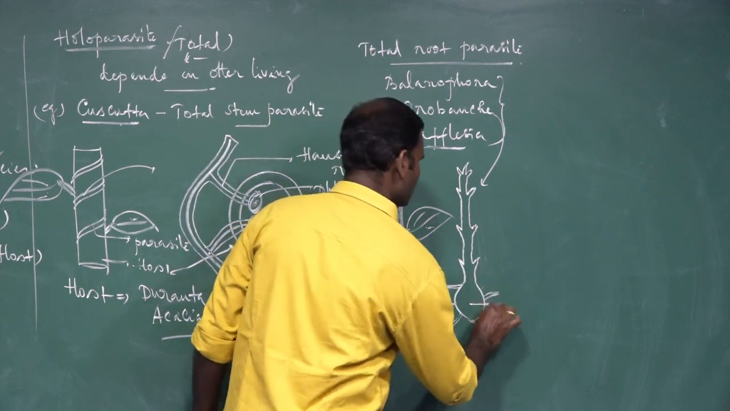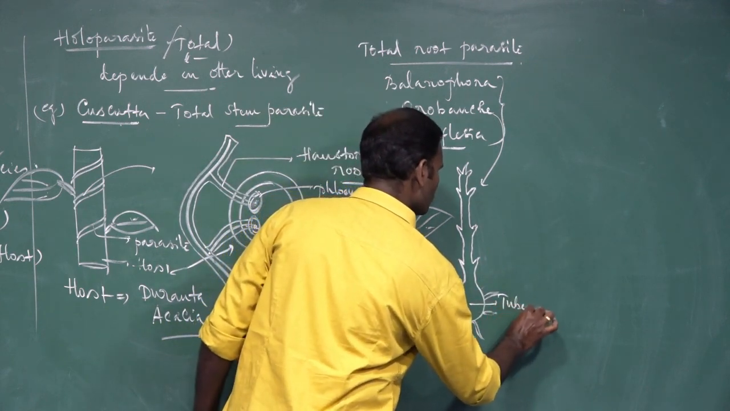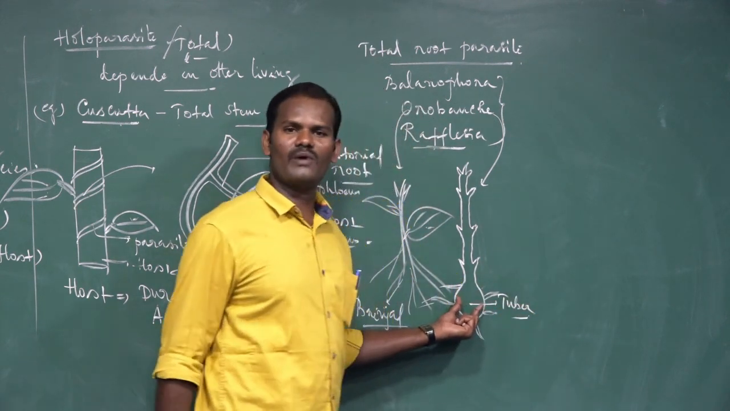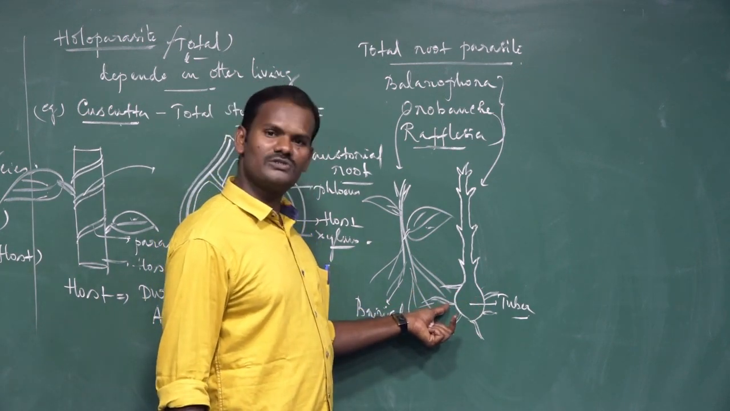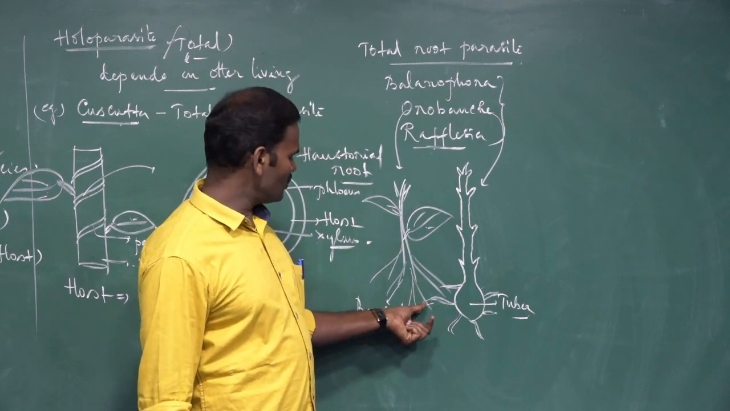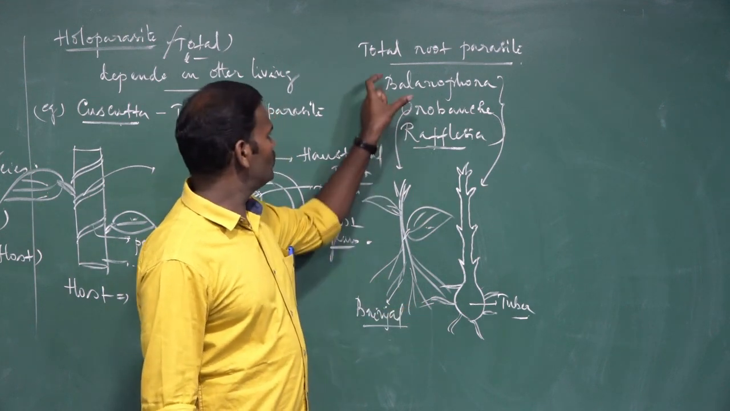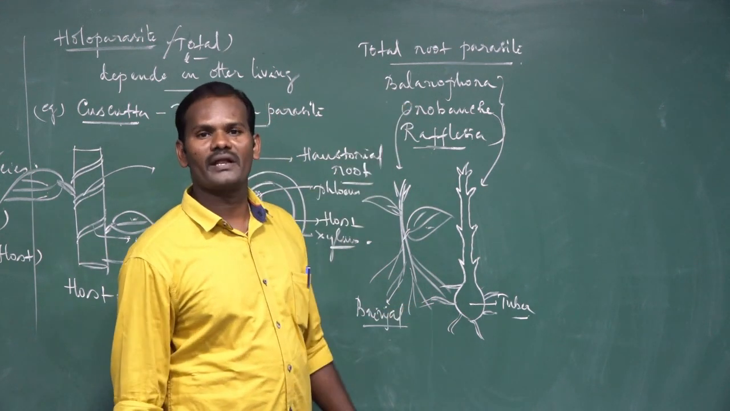It is a root parasite, that is called tuber. Tuber is nothing but underground modifications, a stem modification. It sends its root or Haustoria root to connect to the root of the host plants. So these are called total root parasites.